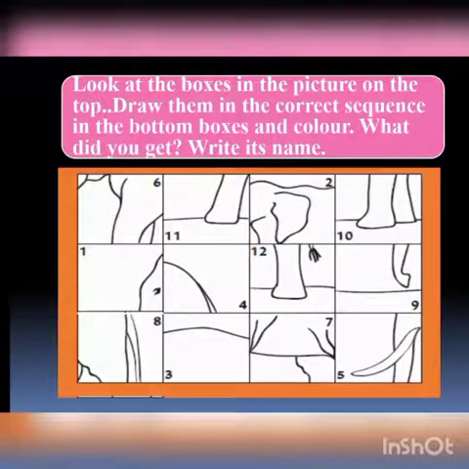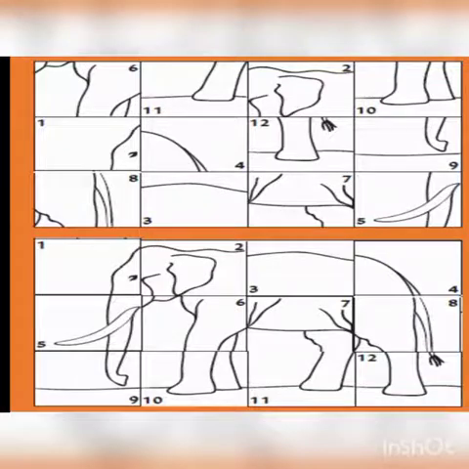Children, look at the boxes in the picture on the top. Draw them in the correct sequence in the bottom boxes and color. What did you get? Write its name. So students, here you can see the picture of an elephant. As per the correct sequence, we got a picture of an elephant.